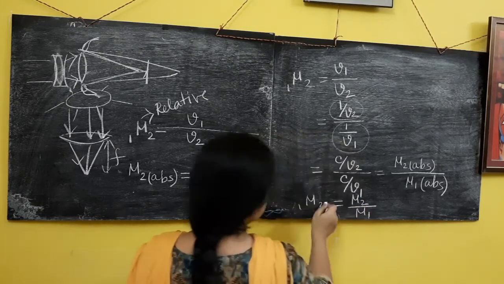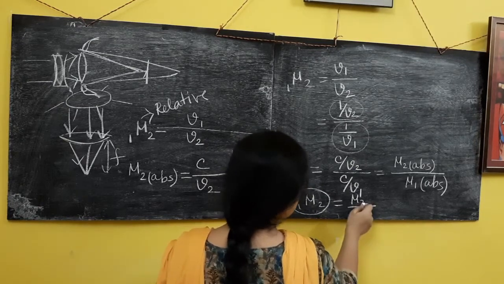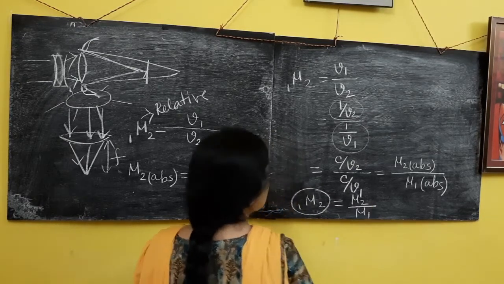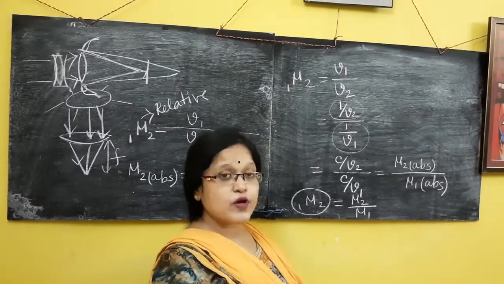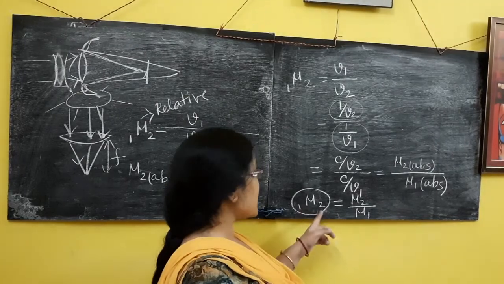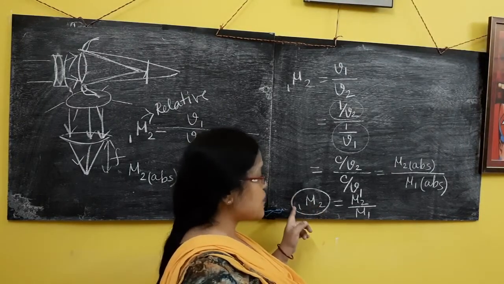Here, with a single subscript, I am denoting the medium, meaning I am calculating the refractive index of that medium with respect to vacuum. And with both 1 and 2 written, it means the refractive index of 2 with respect to 1.